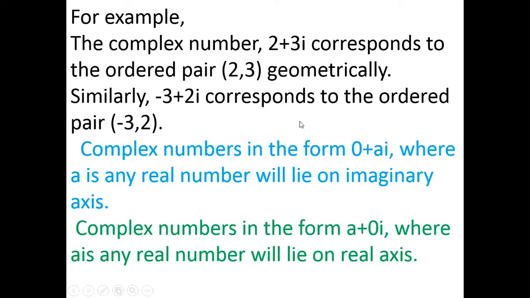Now for more clarification, the complex number 2 plus 3i corresponds to the ordered pair (2, 3) geometrically.